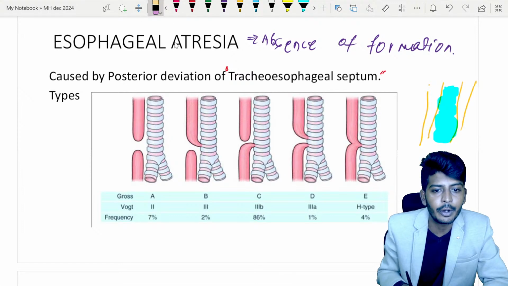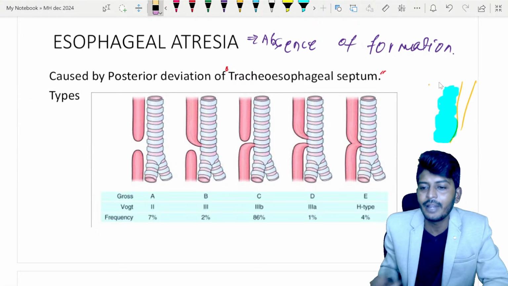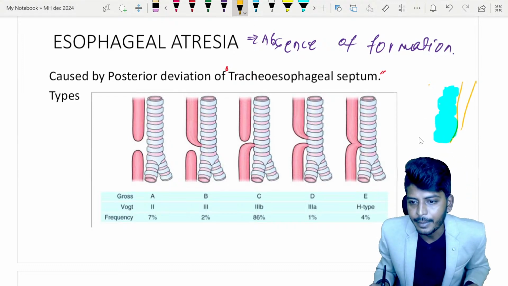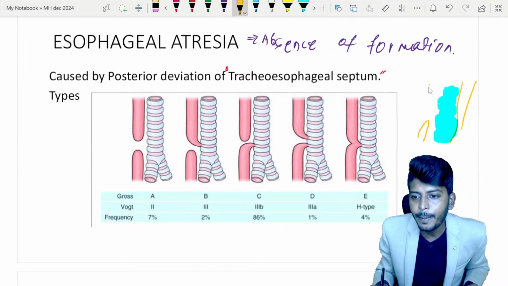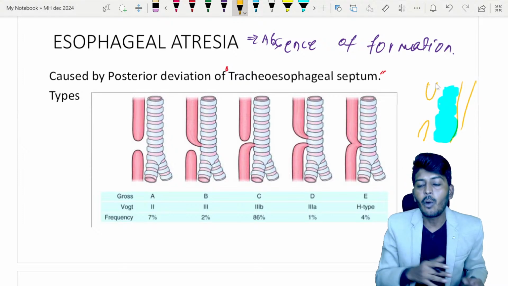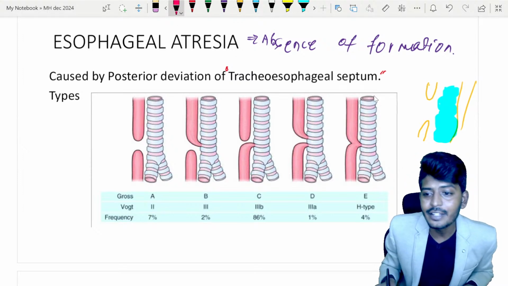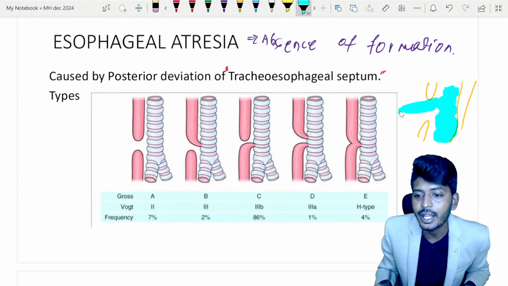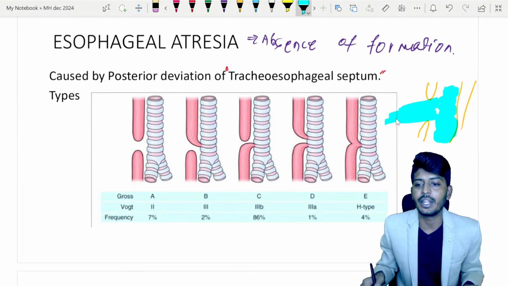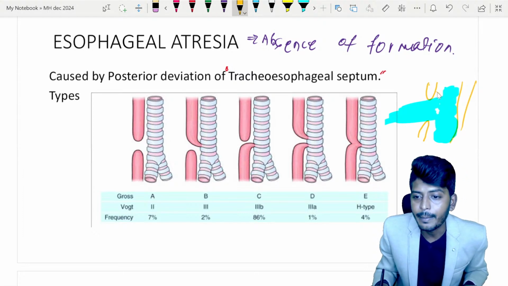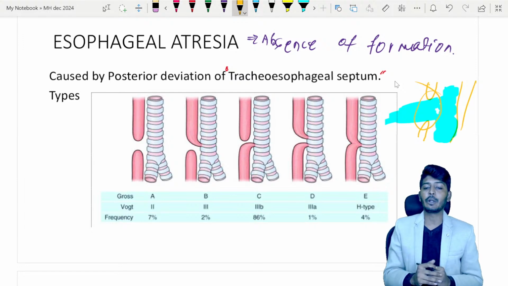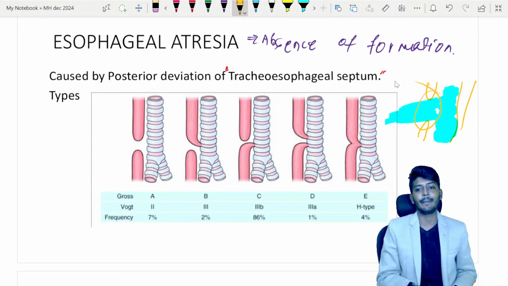One part of the esophagus is coming from down, and one part of the esophagus is coming from up. Now, what happens is that this tracheoesophageal septum is deviated to the posterior side. If it is deviated to the posterior side, the esophagus will not be able to grow properly. Because the esophagus will not be able to grow properly, now what is going to happen, my dear students?